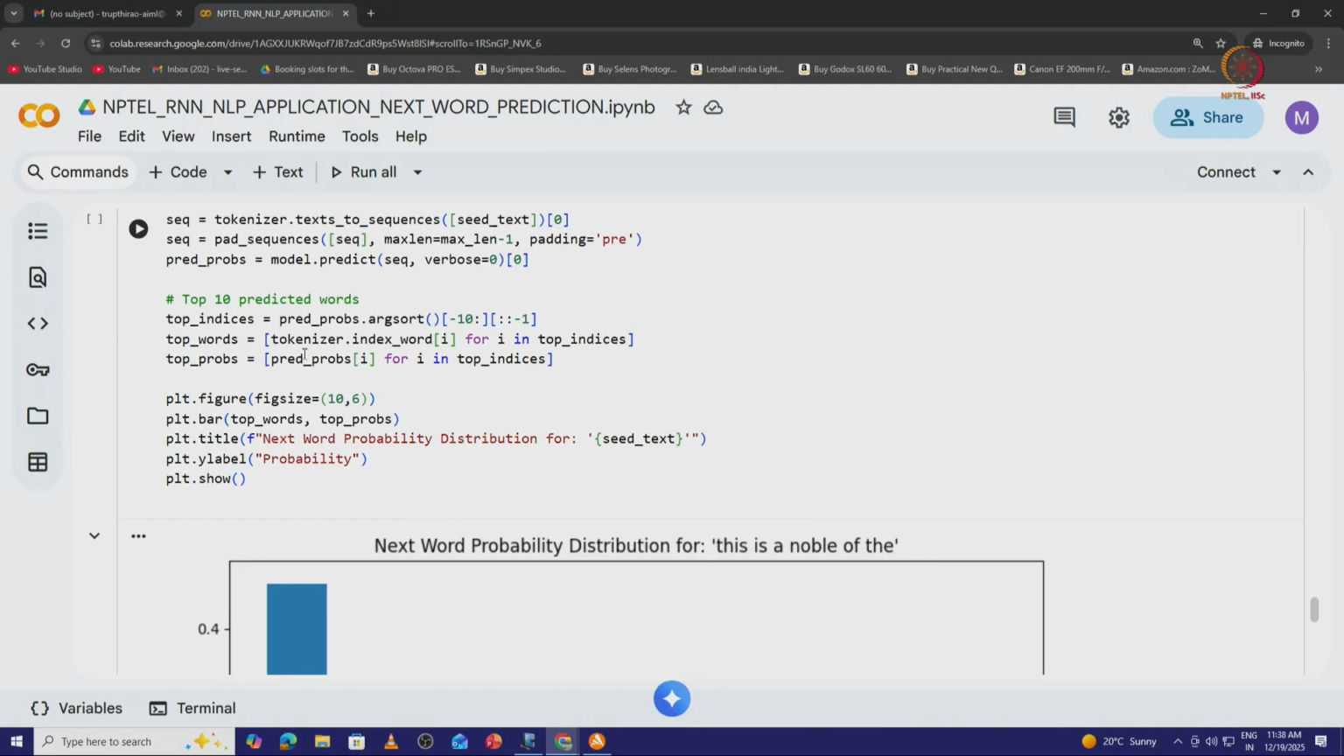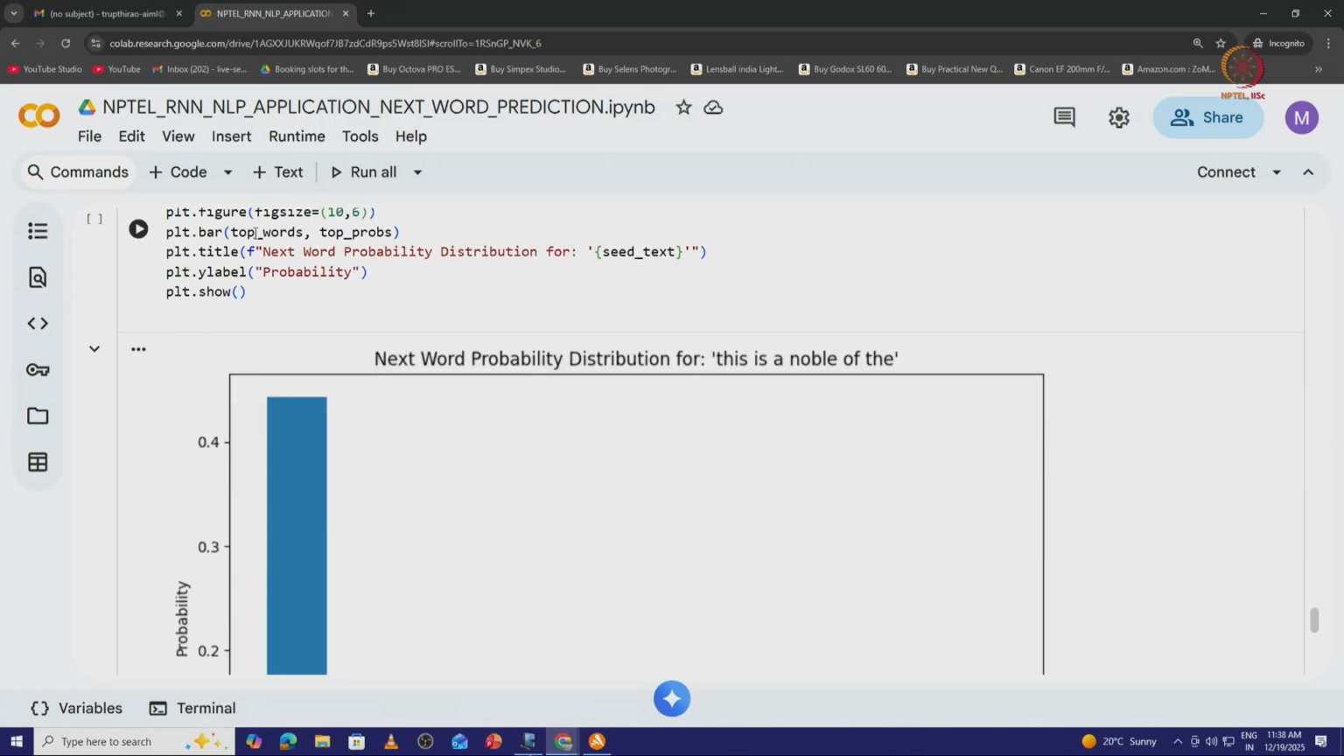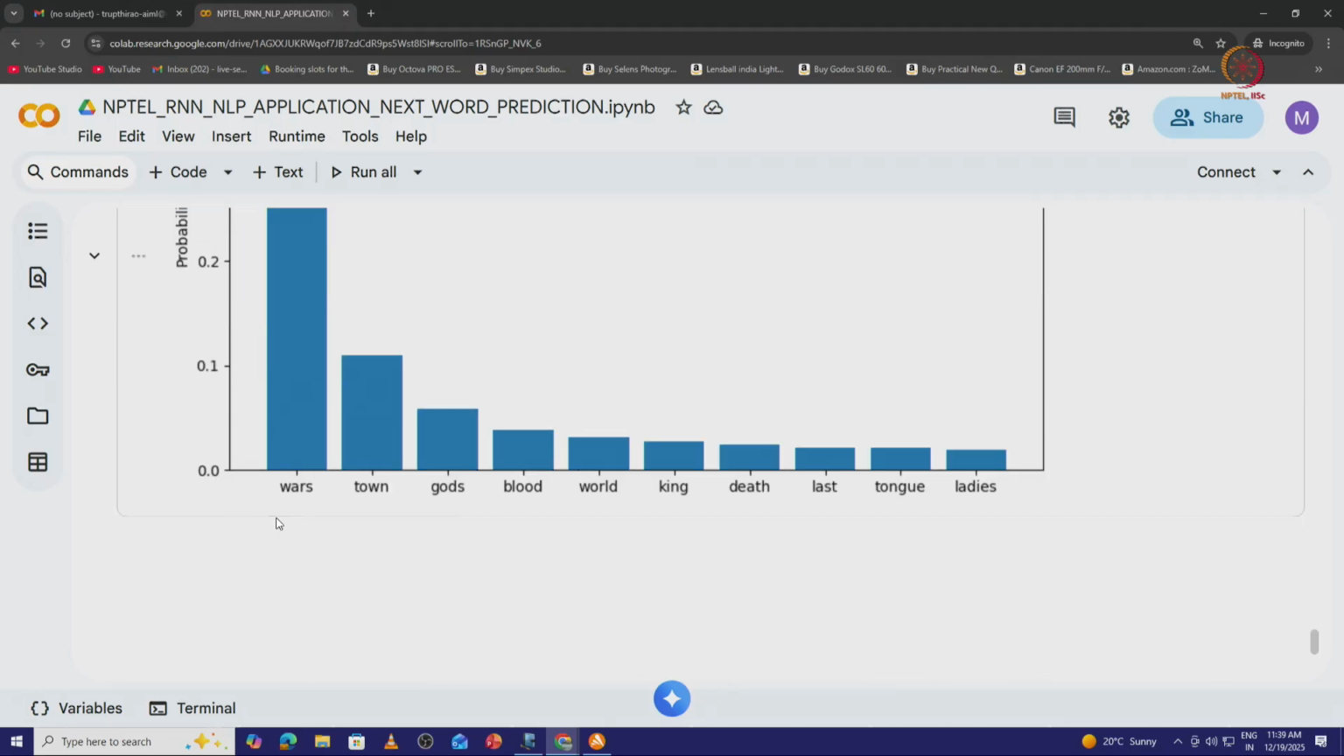I want to display all the prediction probabilities, and have the graph of the top words with their probabilities. The title would be "Next word probability distribution for the seed sentence, this is a noble of the". On the y label, I want the probability. So, this is how the graph appears.